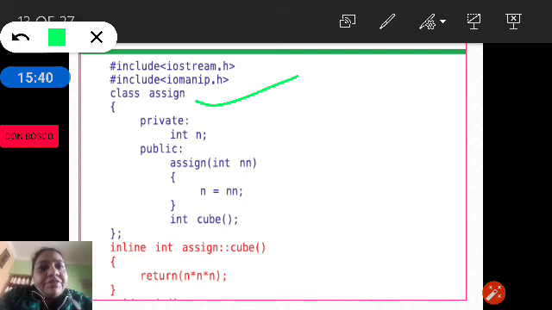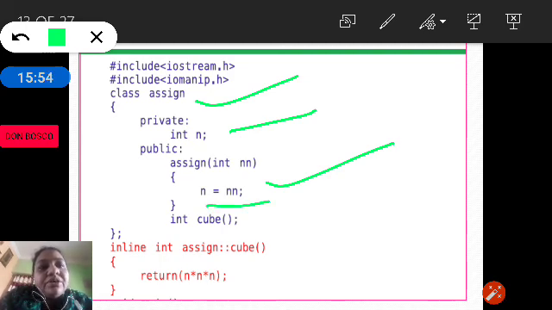The assign function has one data member, that is n, and then we are taking a constructor with one argument, and then that argument will be assigned to the value of n, and then we have a function called cube. So you can see here int cube. So cube is not a normal function, it is an inline function.